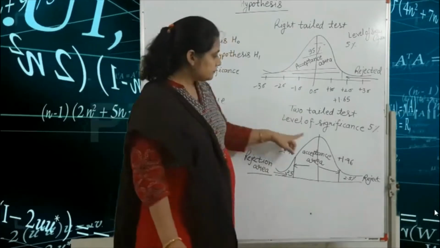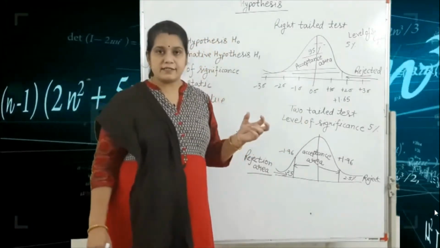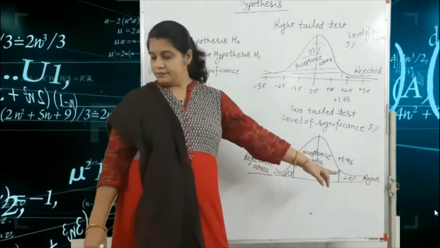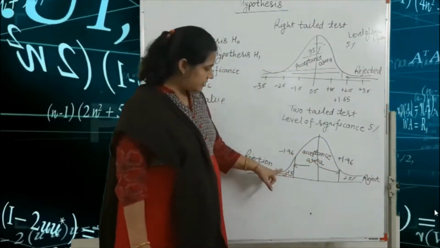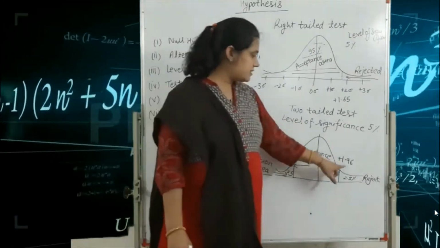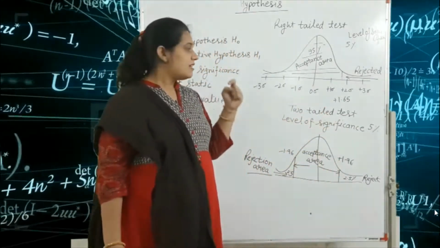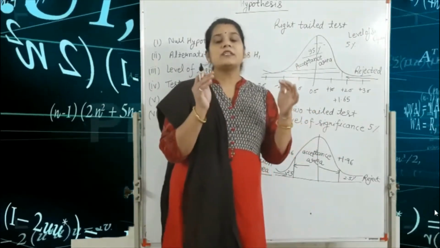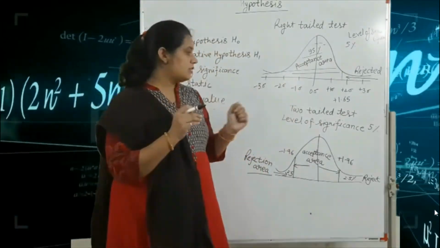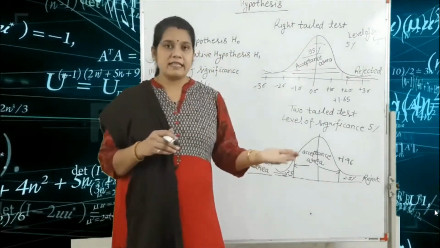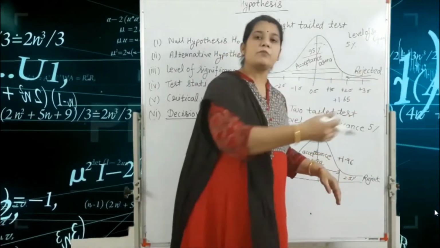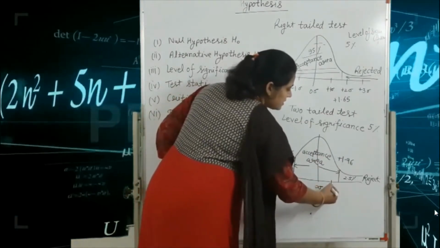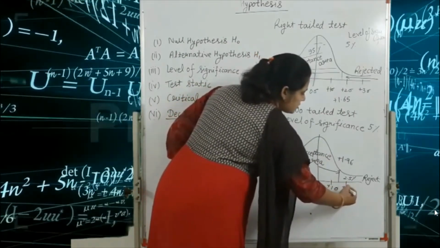So here this is the two-tailed test. For the two-tailed test we write the diagram here, and after that here minus 1.96 and this is plus 1.96. According to our table, for the two-tailed test, the value of mod of z is equal to 1.96. That means here we write plus 1.96 and here we write minus 1.96, and we have already seen here this is plus 1 sigma, this is plus 2 sigma.